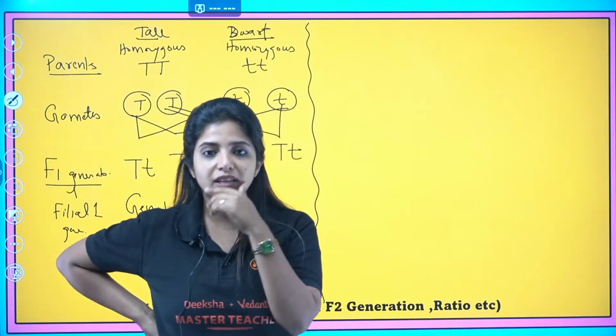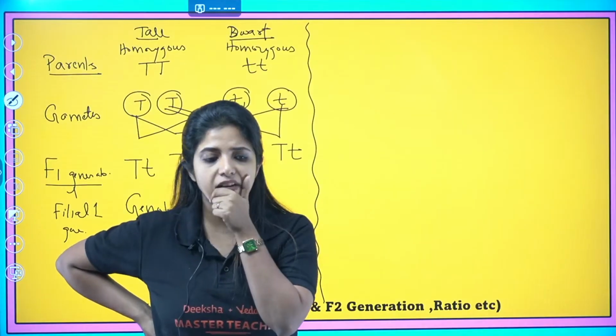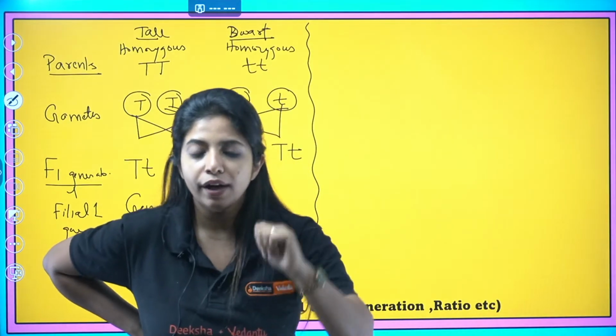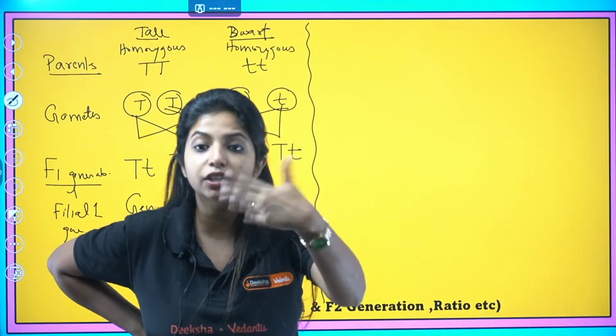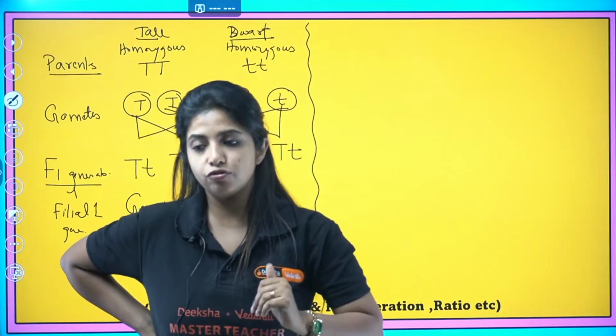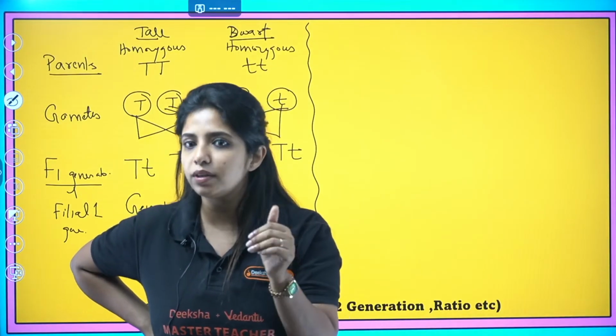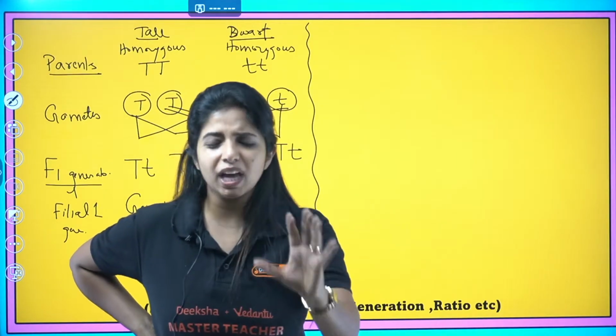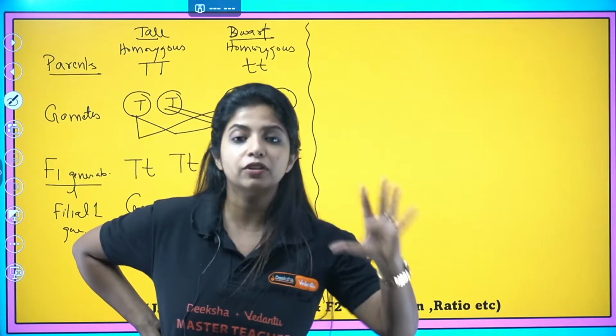When Mendel crossed a tall plant and a dwarf plant, he saw all of them were tall. He was like, where did the dwarf go? I actually crossed that also. Where did it go? So he came up with a conclusion that there is a law of dominance. There could be something like a law of dominance, but he was not sure about it, which is why I'm not going to talk about it right now. Let me finish this experiment.